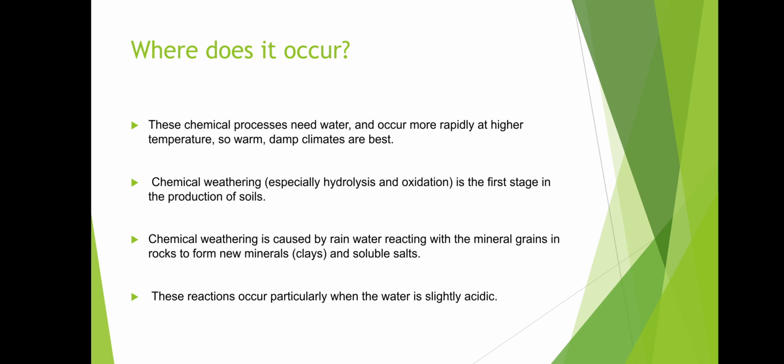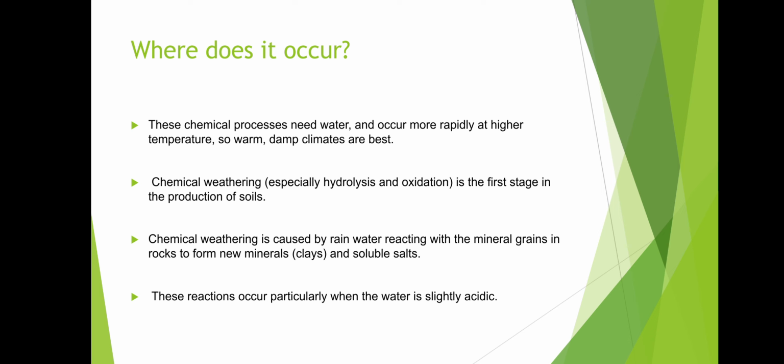Chemical weathering is the first stage in the production of soil. When there is soil, there is a decomposition of rocks. Rock is converted into soil, especially by hydrolysis and oxidation. So before the production of soil, the first step is chemical weathering, that is the reduction of rock. Chemical weathering is caused by rain reacting with the mineral grains in the rocks to form new mineral clays and soluble salts.